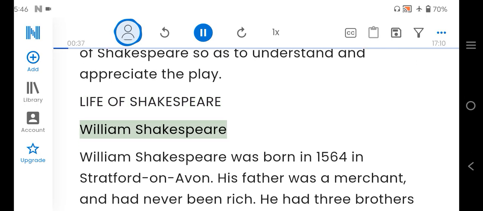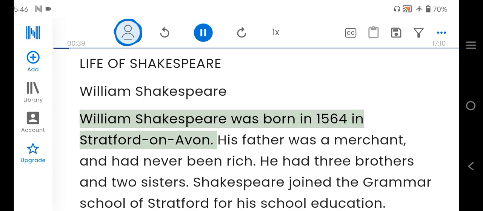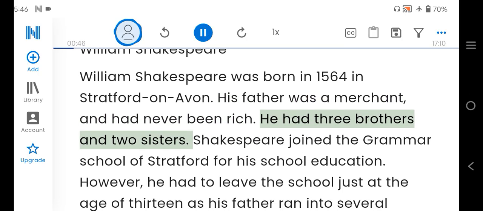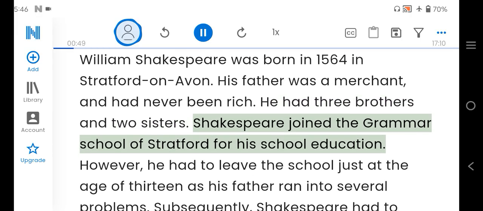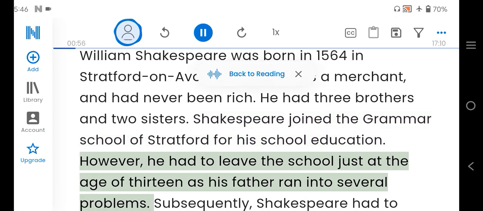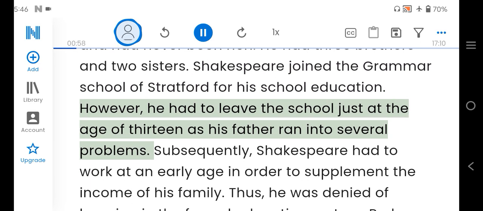William Shakespeare was born in 1564 in Stratford-on-Avon. His father was a merchant, and had never been rich. He had 3 brothers and 2 sisters. Shakespeare joined the grammar school of Stratford for his school education. However, he had to leave the school just at the age of 13 as his father ran into several problems.